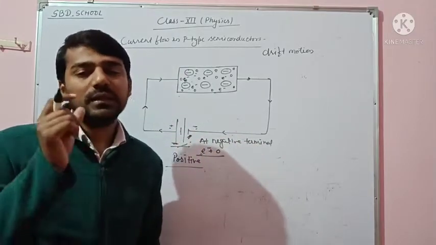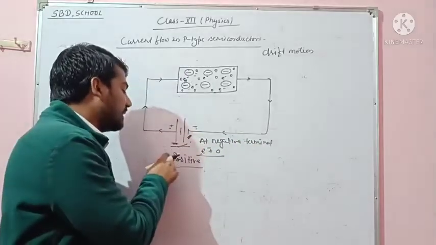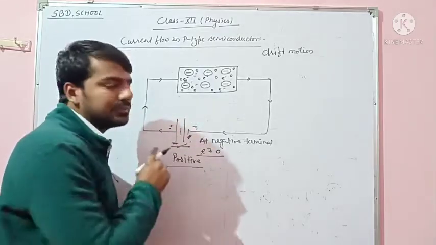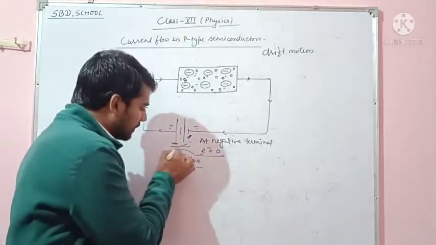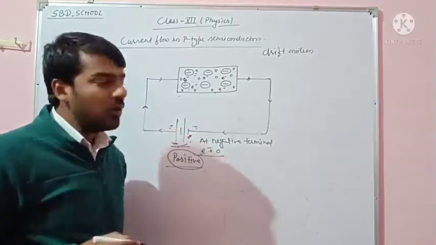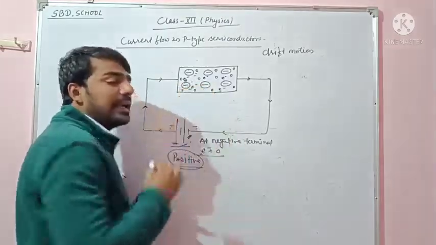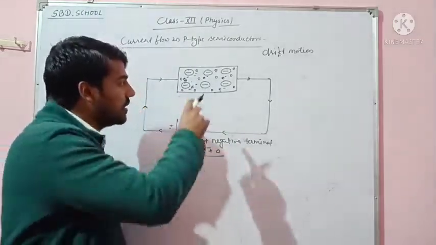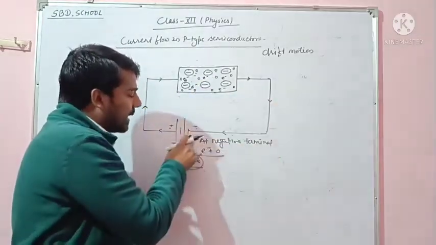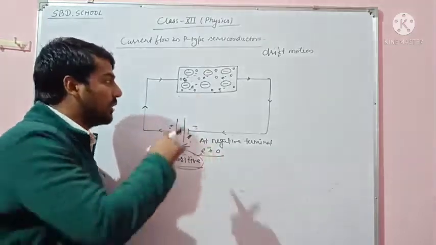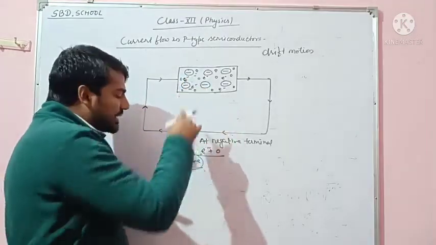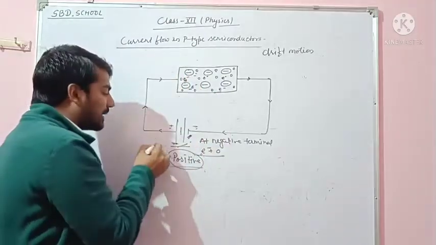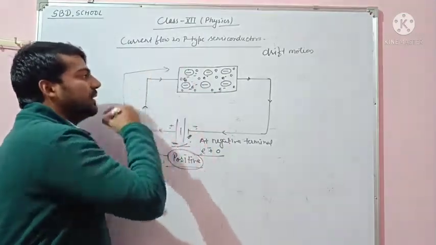Due to this, in this condition the positive charge is maximum at the battery, and negative charge is maximum in the p-type semiconductor, because holes went to the negative terminal. So this negative charge attracts positive charge.